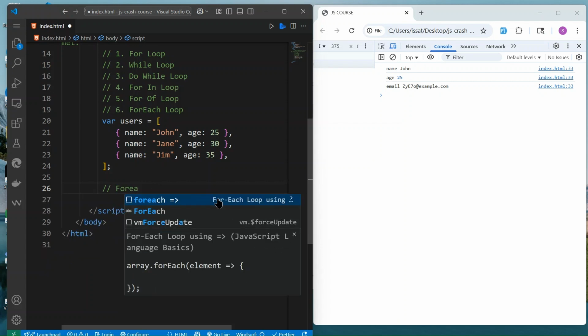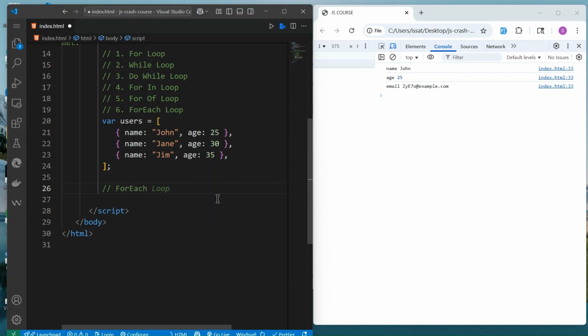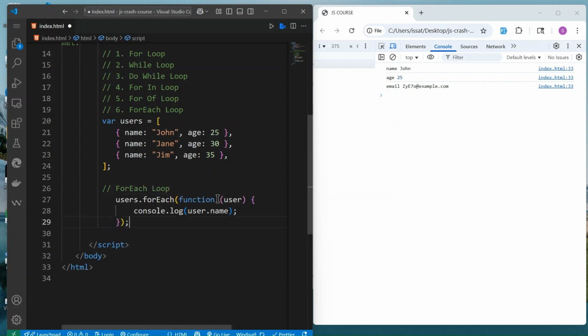For each loop. Okay, for each loop, we don't have to do the condition as the other one before. For each loop, you can just take an object, because this is actually a built-in method for a JavaScript array.